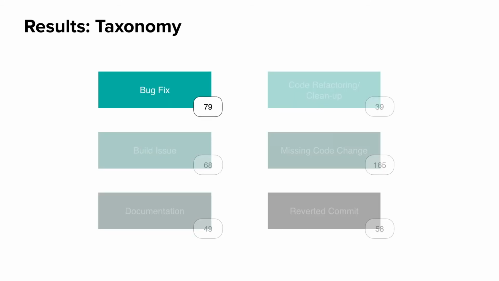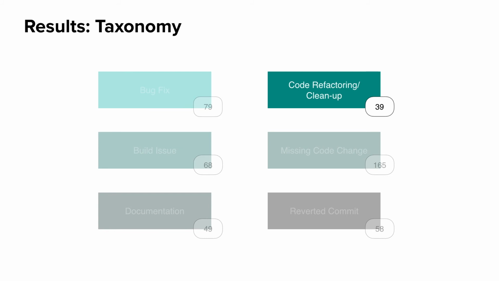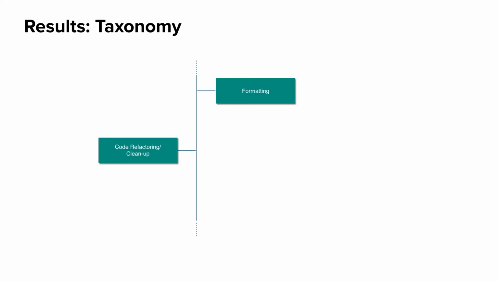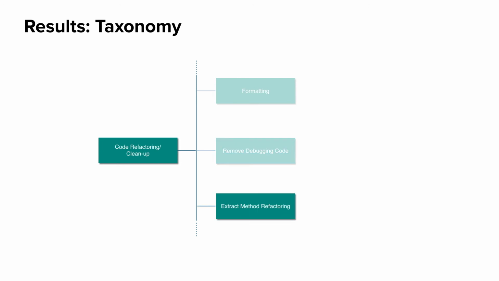Then we move to the second main category, which contains those remedy commits trying to refactor and clean up the code previously introduced. Under this category, the cleanup and code refactoring can be a formatting cleanup, like the fix of indentation style or the ordering of the field declaration. It can be removing the debugging code introduced in the previous commit. It can also be some common refactoring operation like extract method refactoring.